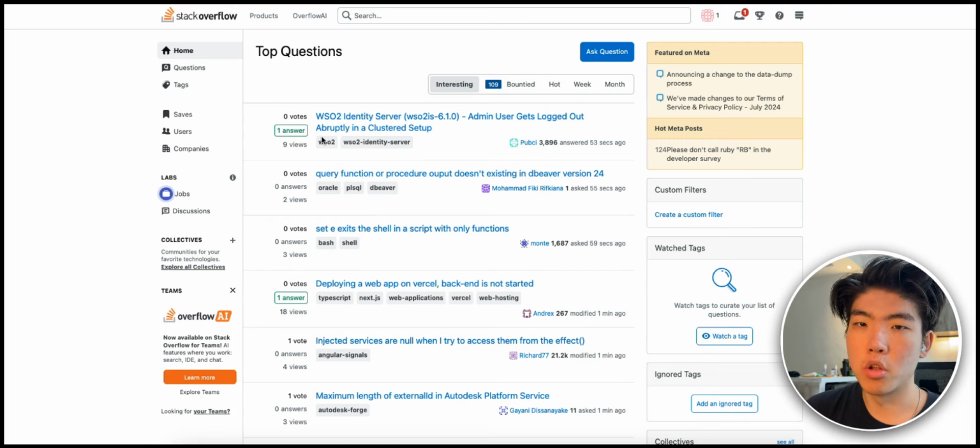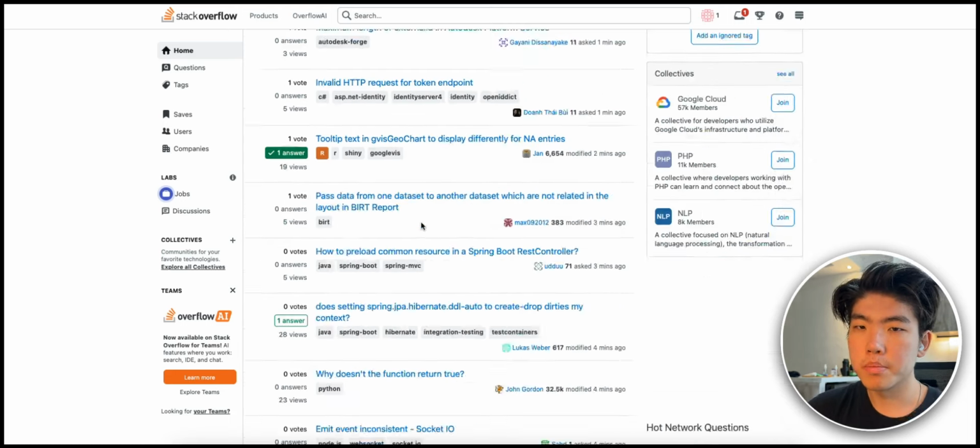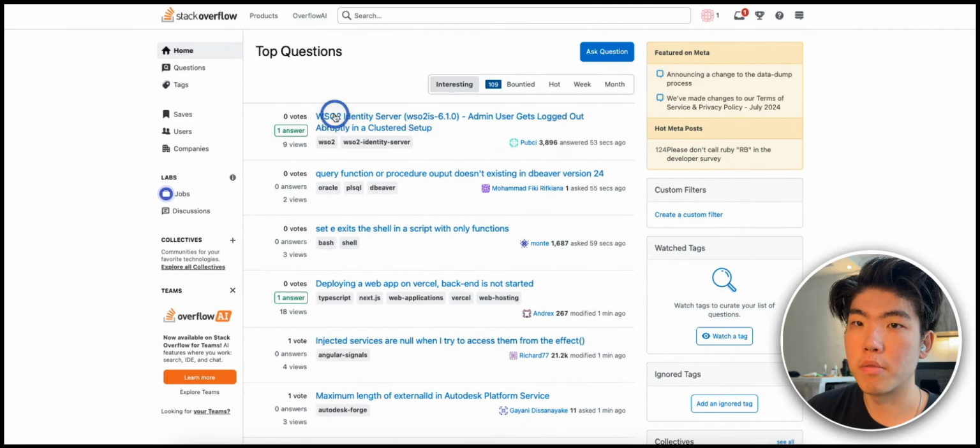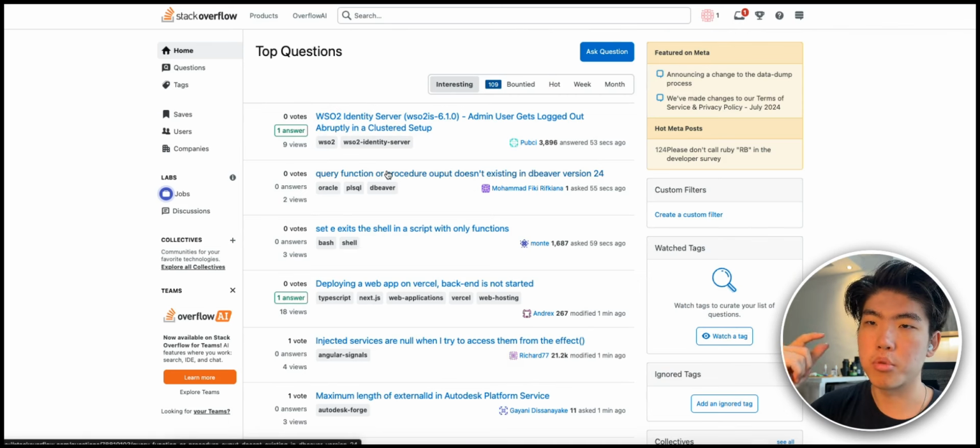So let's get started. First, if you don't know what Stack Overflow is, it's basically like a forum for programming questions. And the great thing about Stack Overflow is that all the questions are rated based on votes, and these are all problems. So you can take the problem or question and then turn it into a product or service.